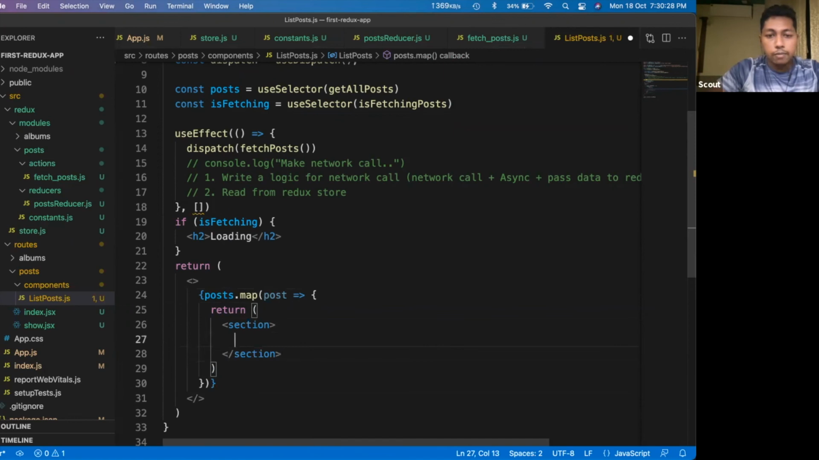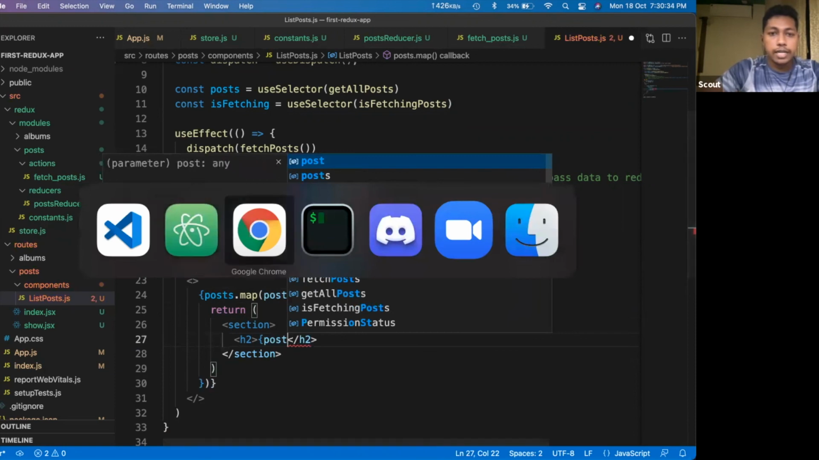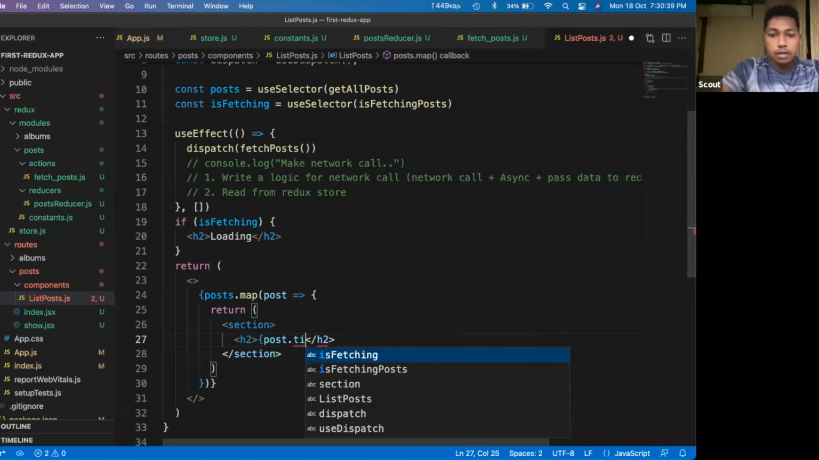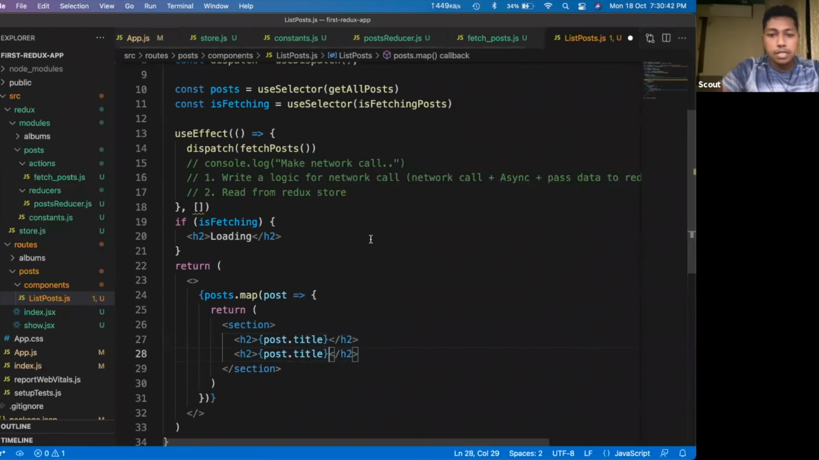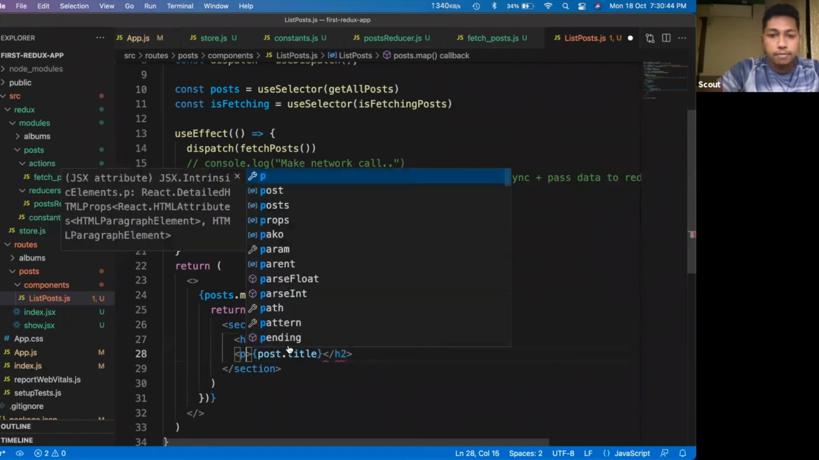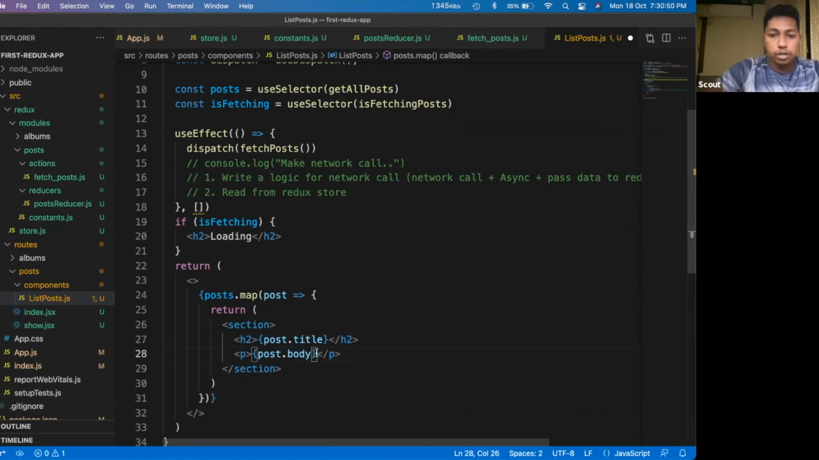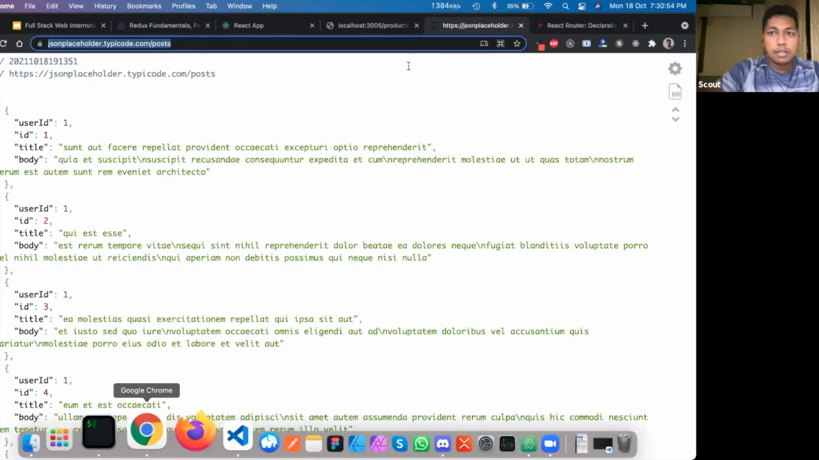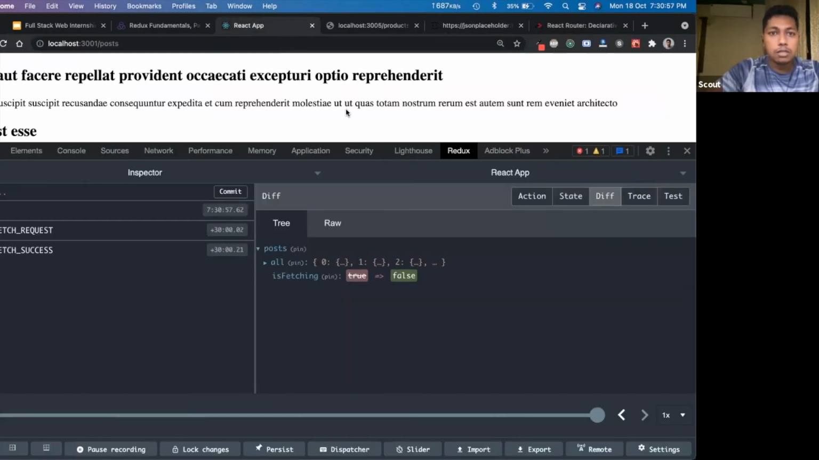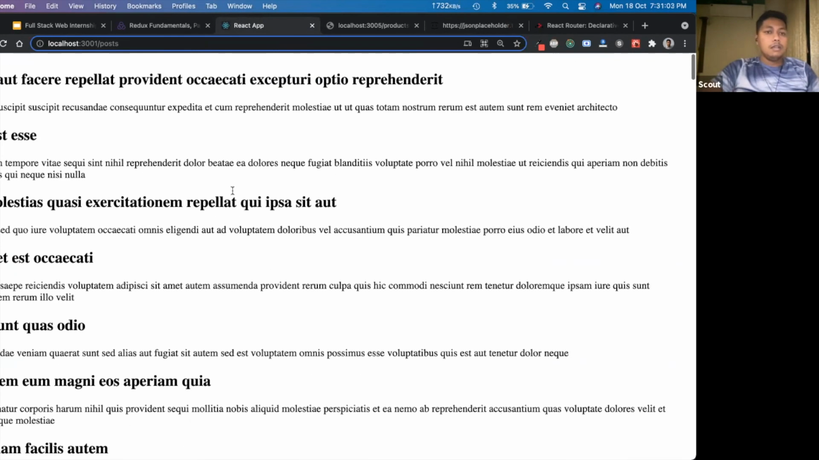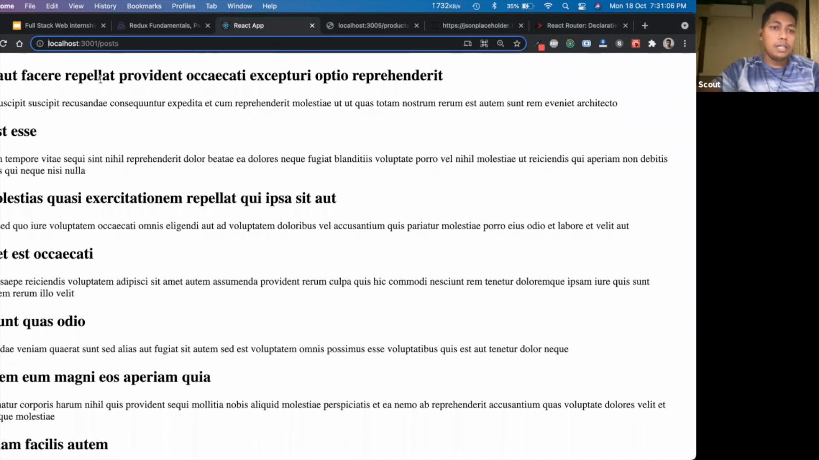Inside every post we have an h2 for the post title, and the body. These two things are there. Similarly, we will use the paragraph tag for the body section. All right, let's save this file and see whether it works. Yes, it is working, guys. We have selected the values properly.